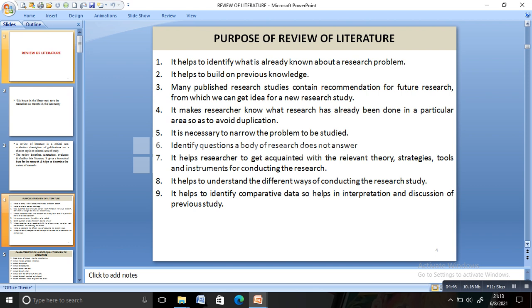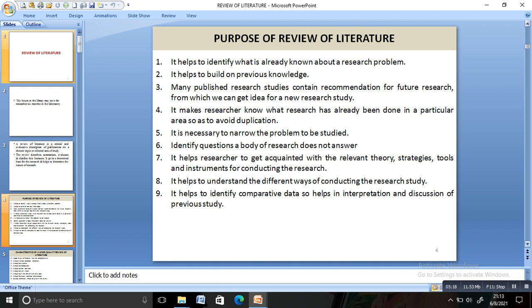You can identify what is already known about the research. You'll be getting previous knowledge. You can get recommendations for future research. You can avoid duplication. It helps to narrow the problem. You can identify questions a body of research does not answer. You can get familiar with the theory, tools and instruments. You can find out the different ways of conducting the research, and you can compare the data and help in the interpretation and discussion of previous study.